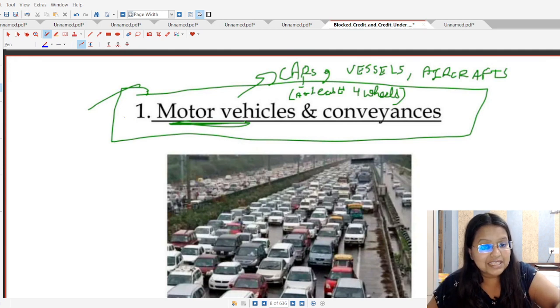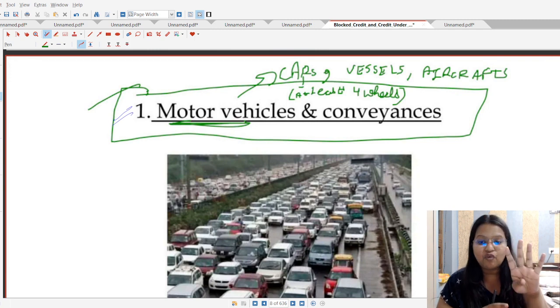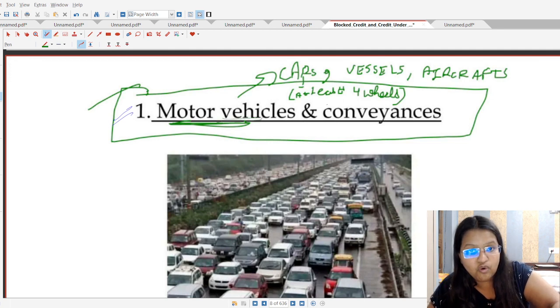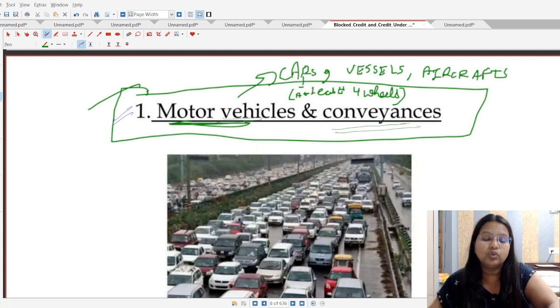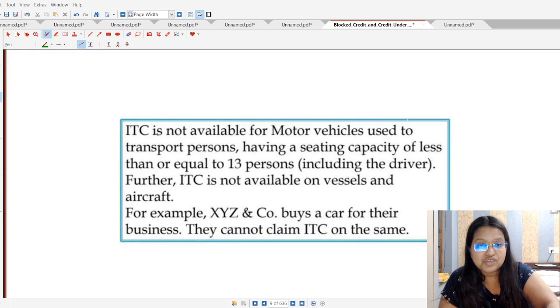The very first case is of the motor vehicles and conveyances. Students, motor vehicles include those vehicles which have at least 4 wheels, that is cars and all, and the conveyances will include vessels and aircraft. So on these 3 categories the ITC has been blocked. But yes, there are some exceptions to this point.